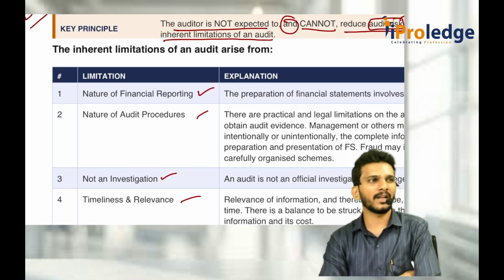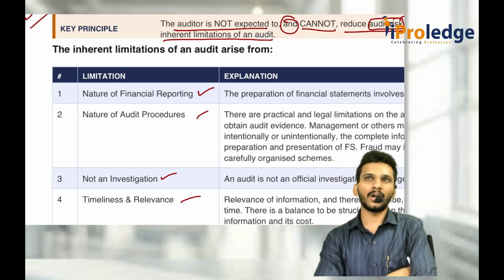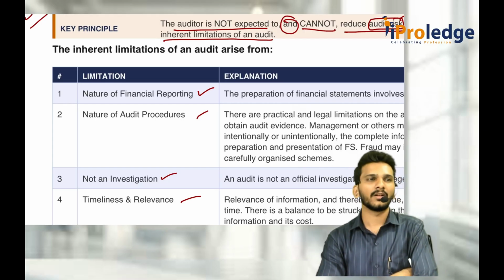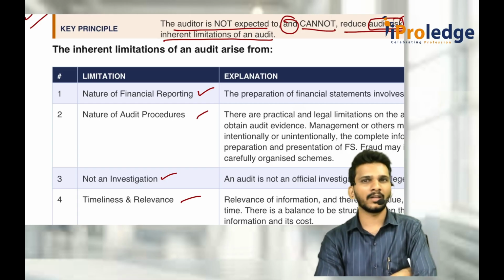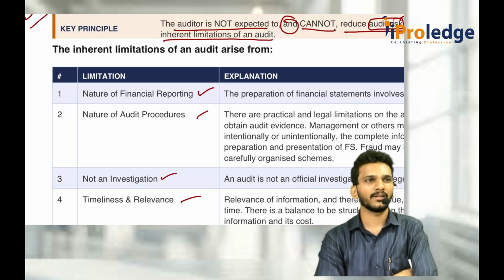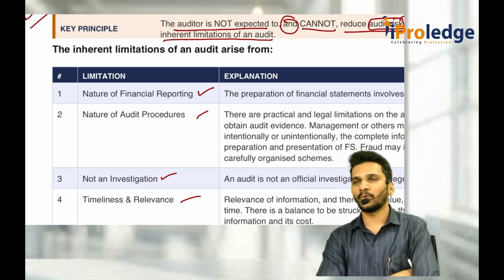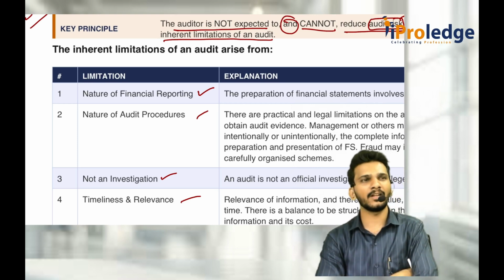We can't expect the auditor to reduce the risk to 0 because we thought something. The thought can change. Like, whenever a boy loves a girl, he thinks she will be the one, but it can change. We don't know. That means what you think may change because it is a human tendency, and humans tend to make mistakes.